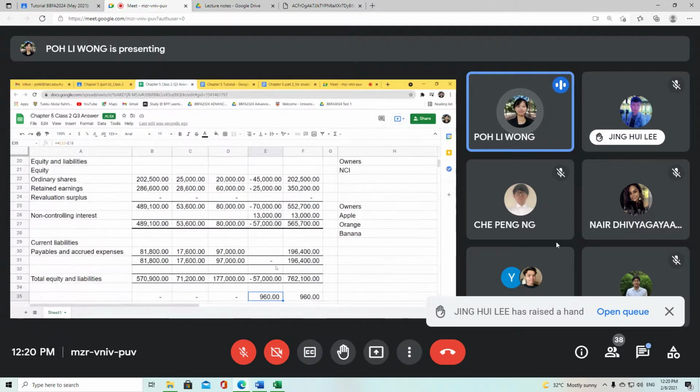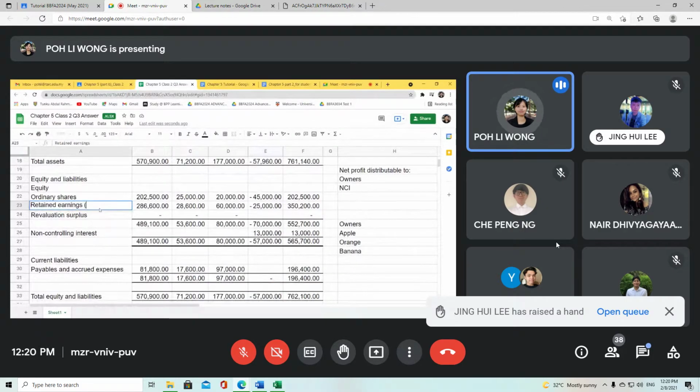Now, again and again, I want to remind all of you, retained earnings comes from the profit. In the past, we don't call it retained earnings. In the past, we call it accumulated profit. But now we want to be glamorous, so we call it retained earnings. What does it mean by accumulated profit? Accumulated profit means that the profit that you earn since day one will be accumulated in your statement of financial position.